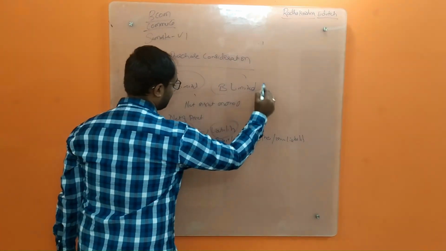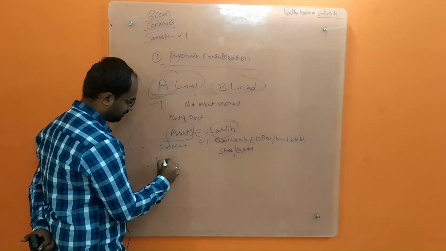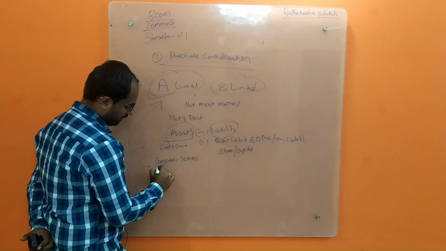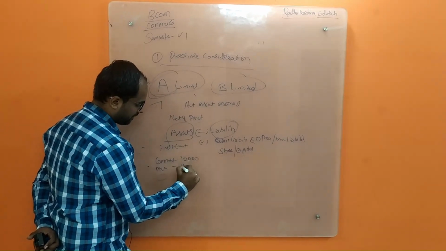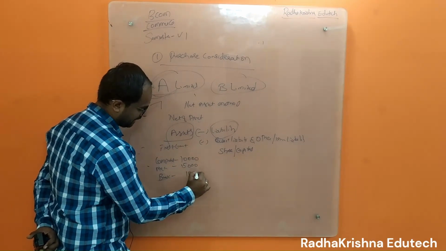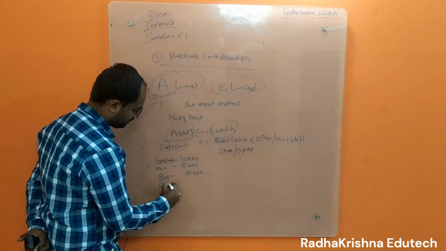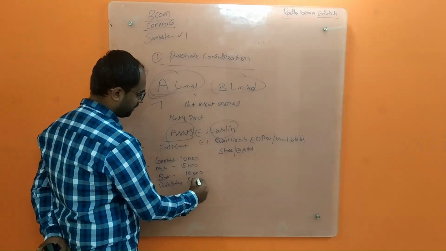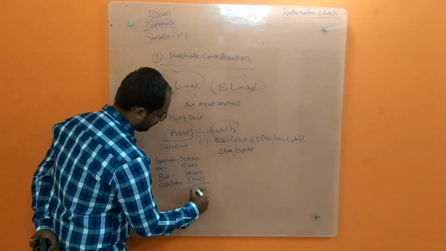Example: B Limited. I have fixed assets, for example a computer worth 10,000. I have machinery worth 15,000. I have bank cash of some 10,000. Then debtors or customers: I have already made a sale, right? So I have some 5,000, you think. So 10, 25, 35, 40,000 is my total asset value.